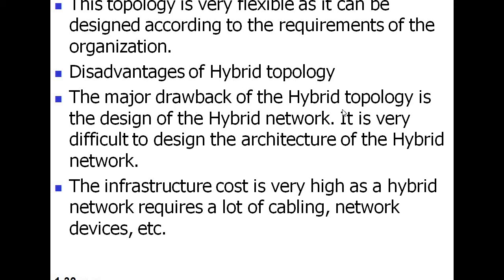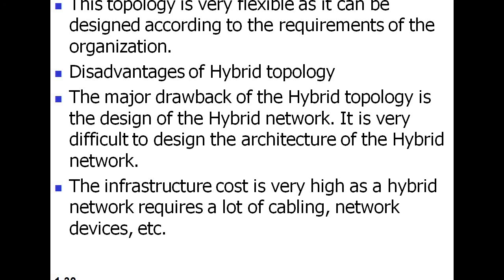The major drawback of the hybrid topology is the design of the hybrid network. It is very difficult to design the architecture of the hybrid network, and the infrastructure cost is very high, as a hybrid network requires a lot of cabling, because as shown in the above diagram, we have seen that a number of cables are there, and network devices, that means hub is there, router is needed, repeater is needed.